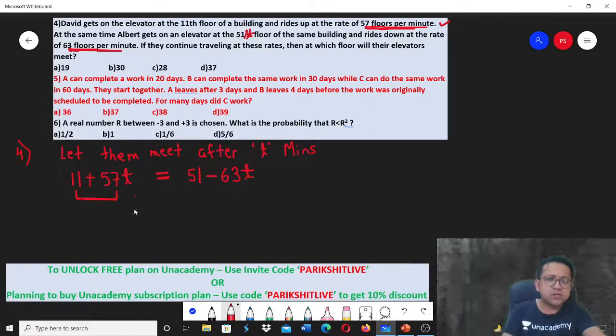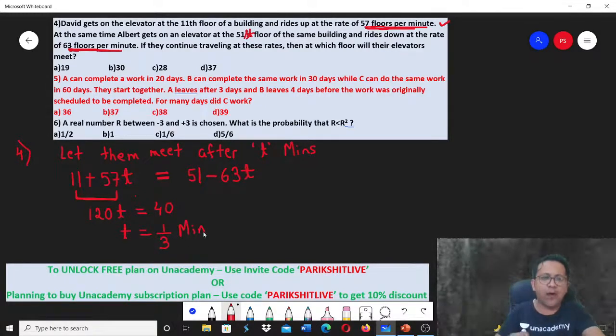This is equal. So can I say 63 plus 57, 120t, is equal to 40, or t will be equal to 1/3. So basically they are meeting after 1/3 minute. You got it. Which floor will their elevators meet? They are asking which floor.